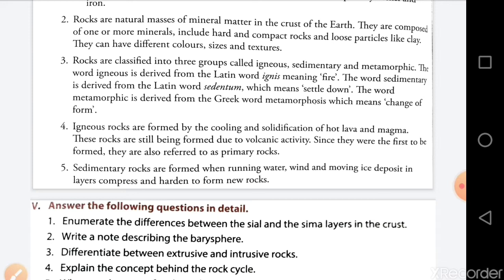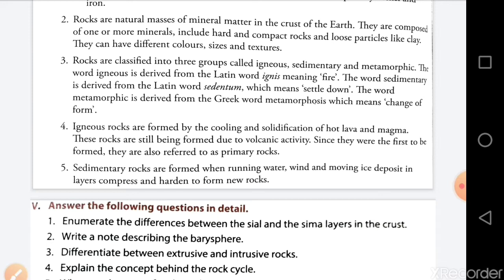कब बनता है sedimentary rocks? Formed when running water, wind and moving ice. These are the agents for sedimentation of deposits of the rocks, isn't it? The sedimentary rocks are formed when running water, wind and moving ice deposit in layers, compress and harden to form new rocks.